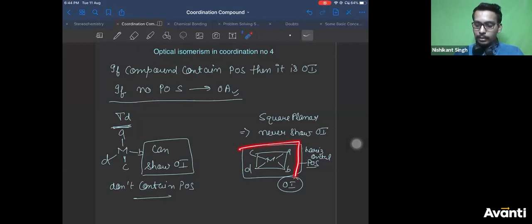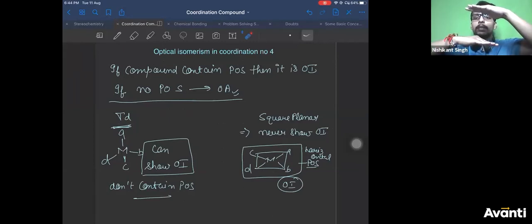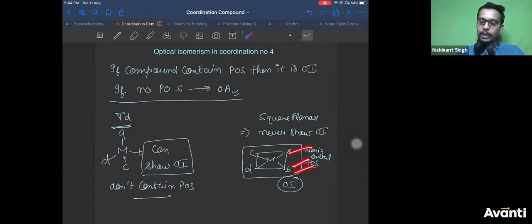You bisect it like this, it is your plane of symmetry. When you bisect it horizontally, half of A, B, C, D will go up and half of A, B, C, D will go down. Both are identical parts. So we say this is your plane of symmetry when you get identical parts. Since it contains a plane of symmetry, it will never show optical isomers. Is that clear, Basan? And in tetrahedral, if your ligands are different, then it's a chiral center. If you consider the tetrahedral geometry, all the atoms do not lie in the same plane.